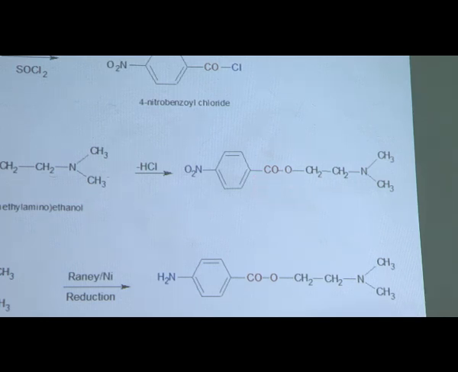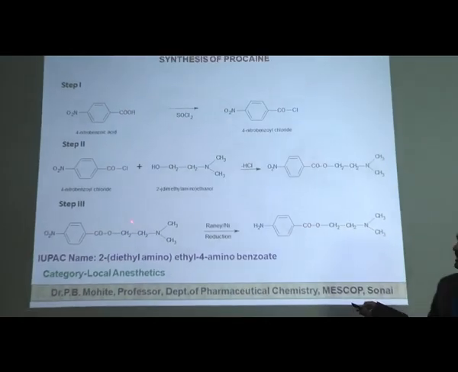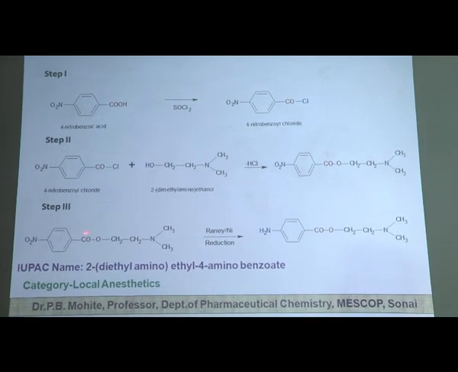Now that is not the ultimate structure of procaine. In the third step, there is again a reduction reaction in presence of ranitidine. So the nitro group of the intermediate compound is converted to the amino group, and that is the final structure of the procaine molecule. Now this procaine is synthesized from 4-nitrobenzoic acid within 3 steps.